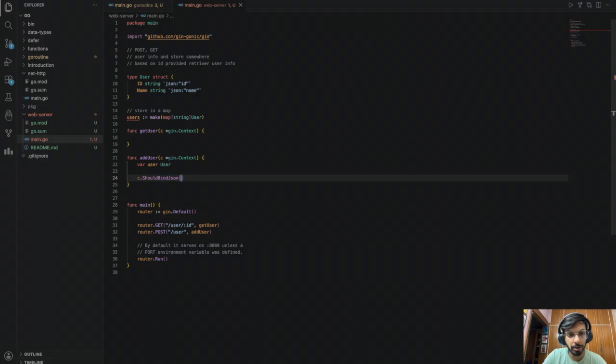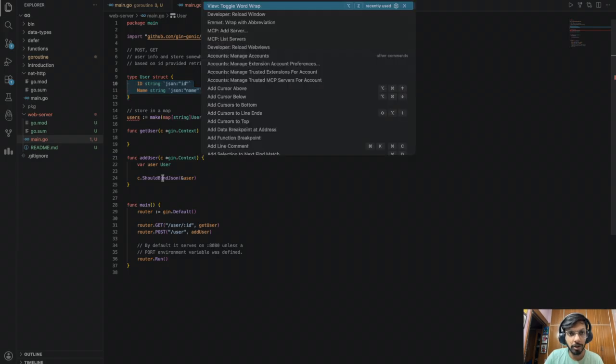I don't know why it's not coming up. Okay, so it's c.ShouldBindJSON and user. So it basically takes in this user, the variable that you've declared of this type, and it's gonna try to map this information to it, whatever you sent in your request payload.